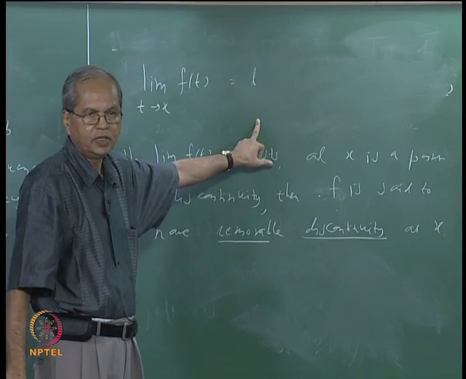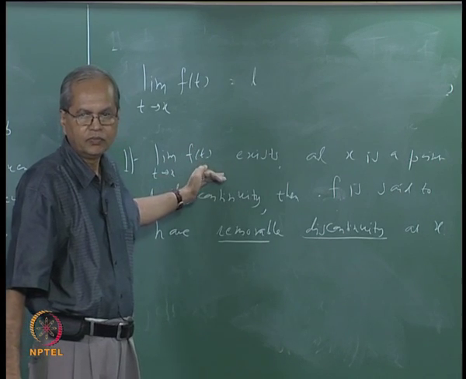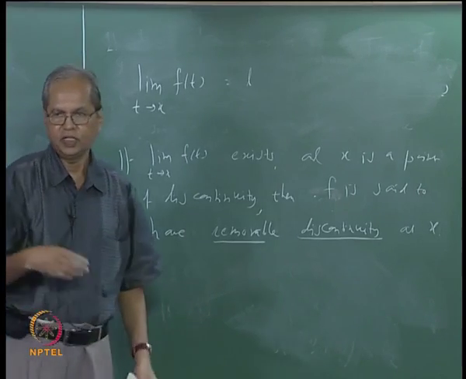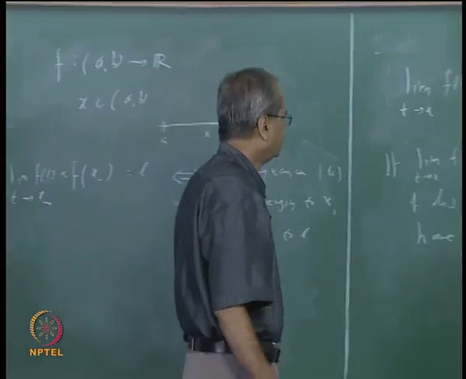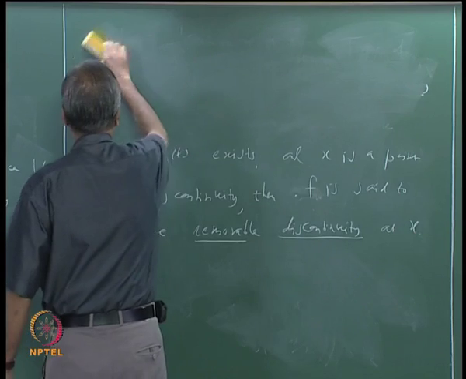But it can happen that the left hand limit exists, right hand limit also exists, but they are different. So let me just write this.